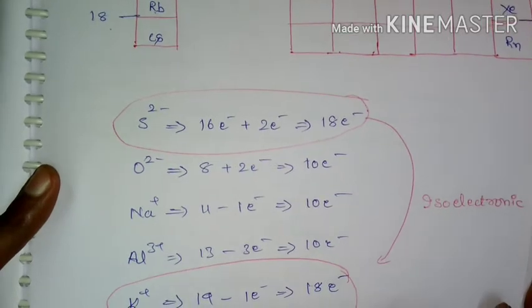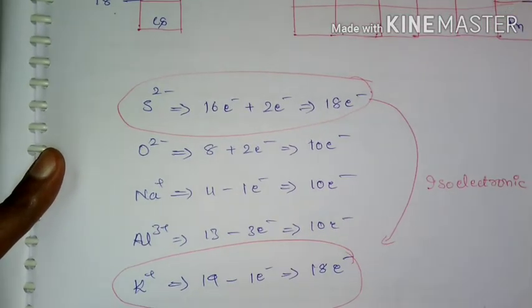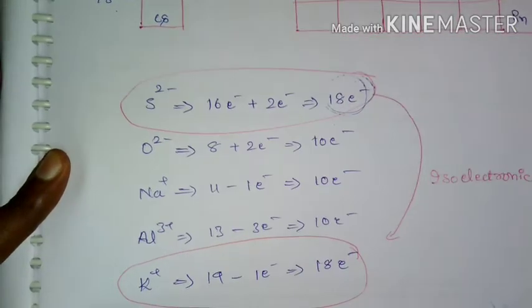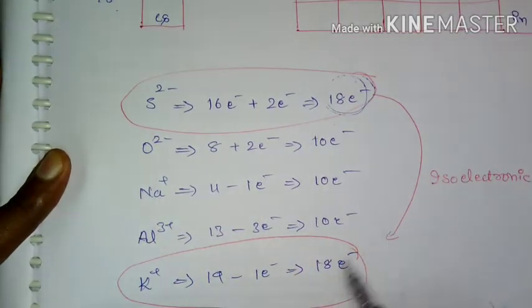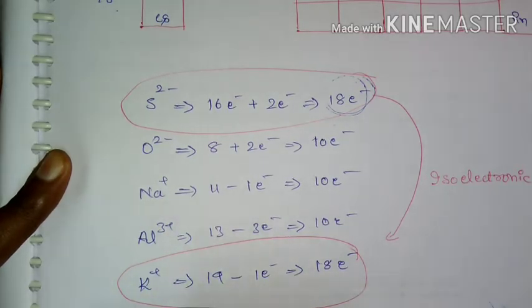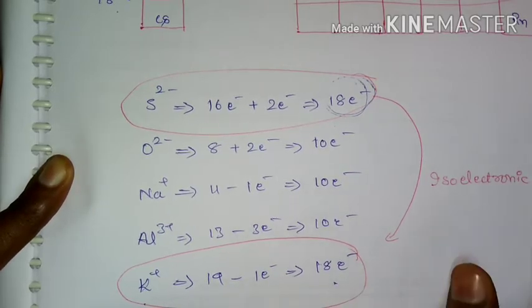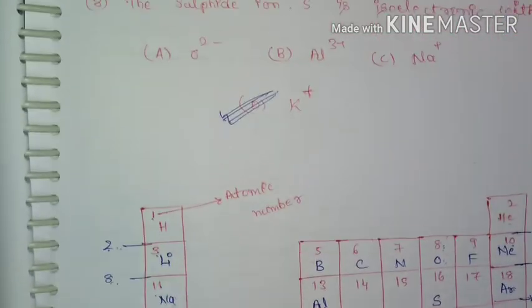Here I have given the total electrons for all the species. S2- has 18 electrons. So we need to find the isoelectronic species, which means the species having the same number of electrons. Potassium has 18 electrons, so option D is correct.